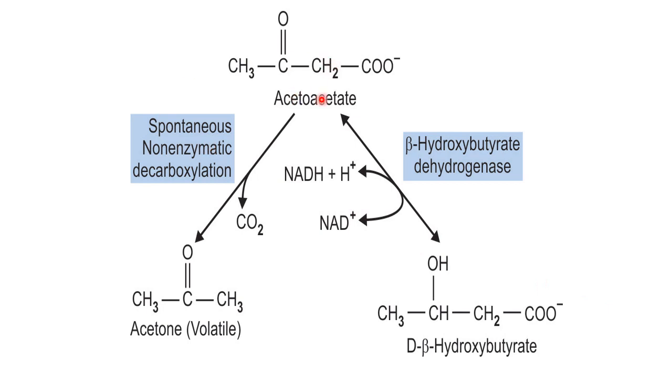Now this acetoacetate can be interconverted to beta hydroxybutyrate with the help of beta hydroxybutyrate dehydrogenase enzyme, and it can be converted to acetone by the spontaneous non-enzymatic decarboxylation reaction. So this is how these ketone bodies are synthesized with the help of three enzymes: thiolase, then HMG-CoA synthase, then HMG-CoA lyase. These are the three enzymes which are responsible for the synthesis of ketone bodies.